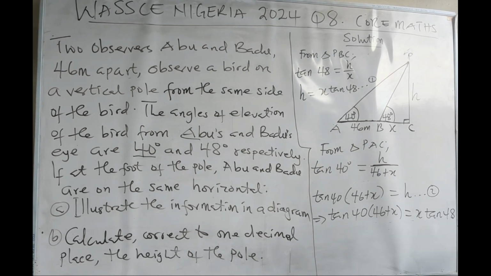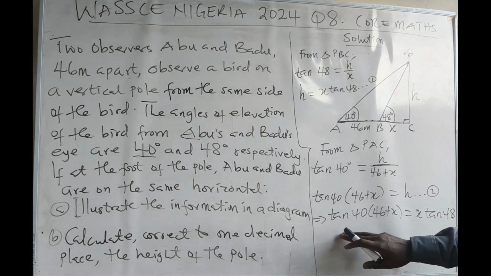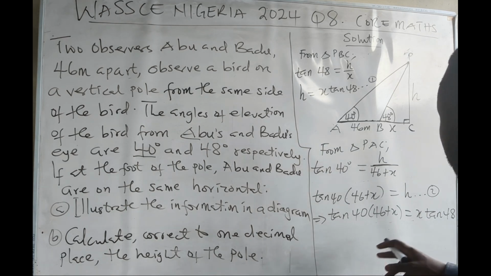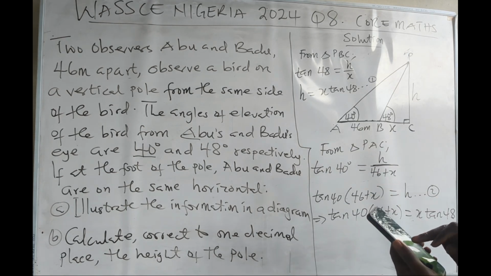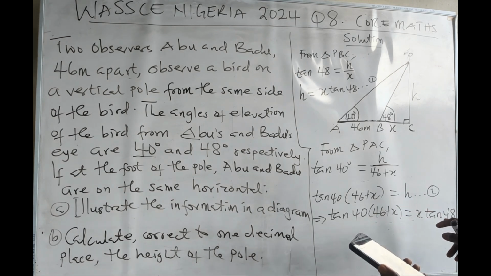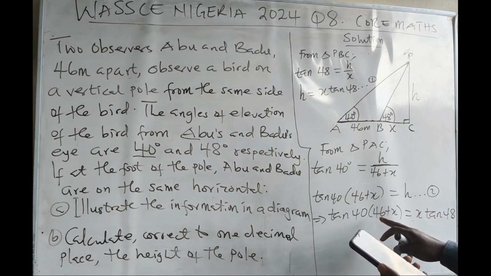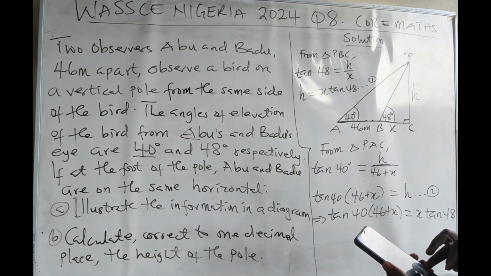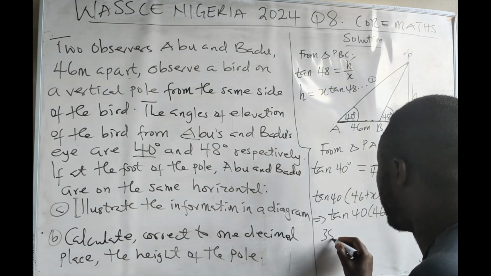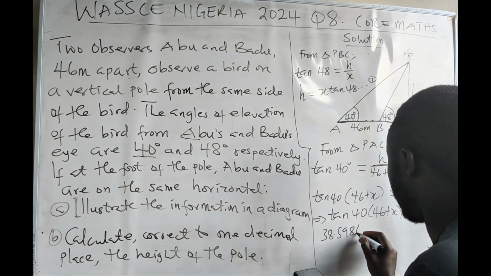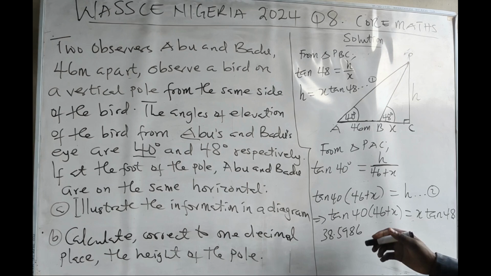So if we have this, what can we do now? We can use a calculator and find the value of x, so that when we find the value of x, we can find the height of the pole, which is h. So we say tan 40 multiplied by 46. That will give us 38.5986.